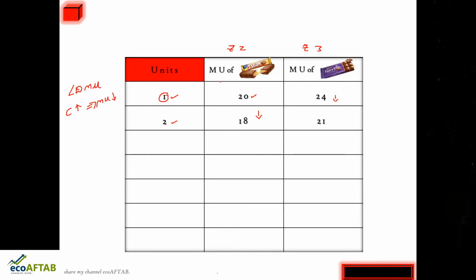So if he consumes 1 unit of 5-star and 1 unit of Dairy Milk, what is happening? 1 into 2 will be the expenditure on 5-star, plus 1 into 3.